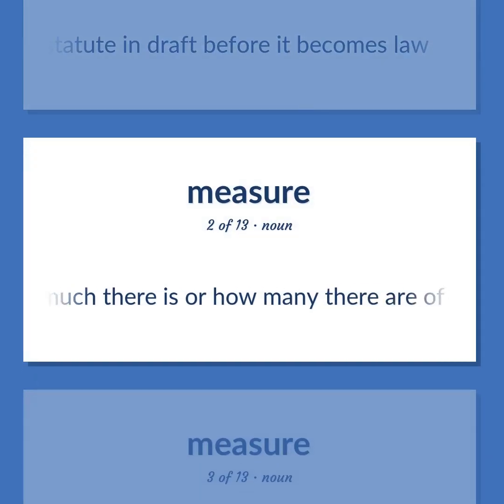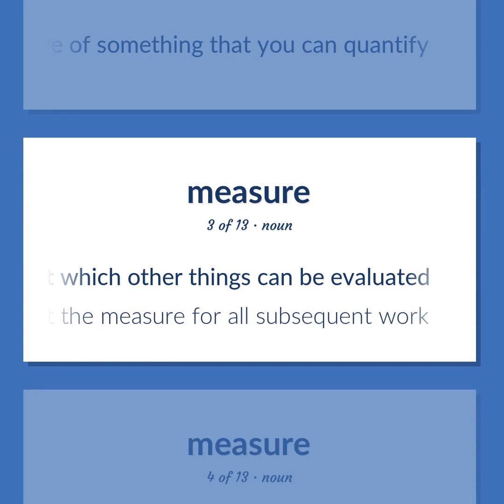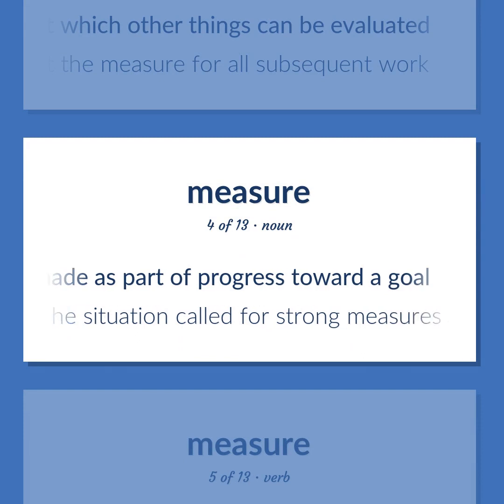How much there is or how many there are of something that you can quantify. A basis for comparison. A reference point against which other things can be evaluated. They set the measure for all subsequent work. Any maneuver made as part of progress toward a goal. The situation called for strong measures.